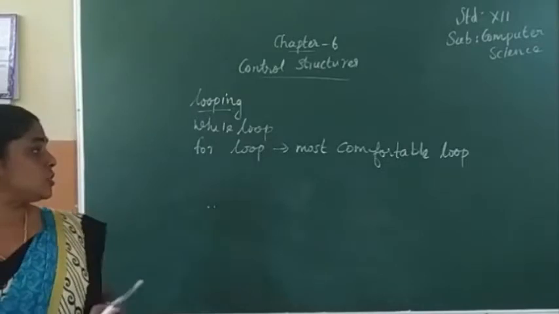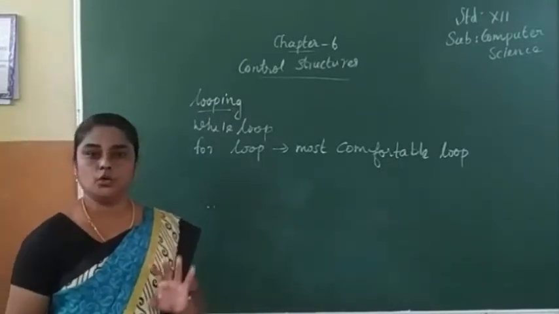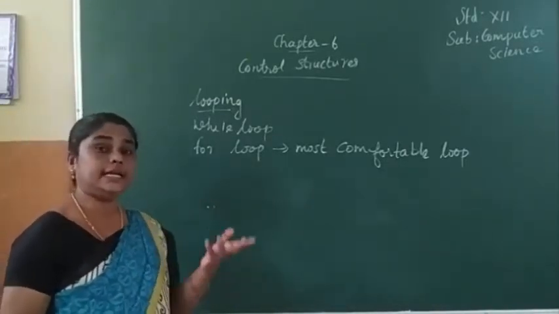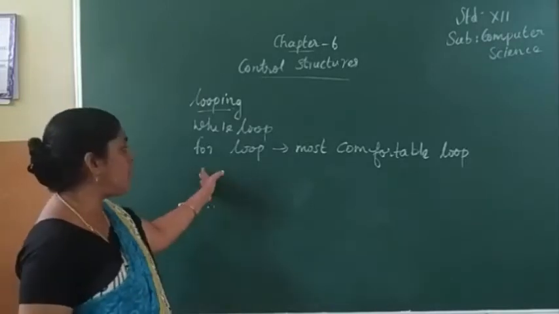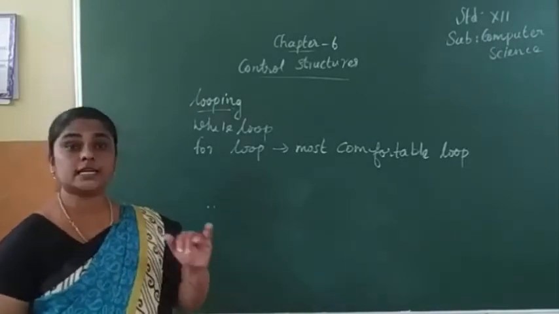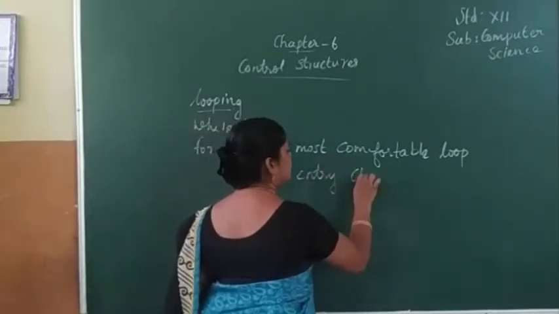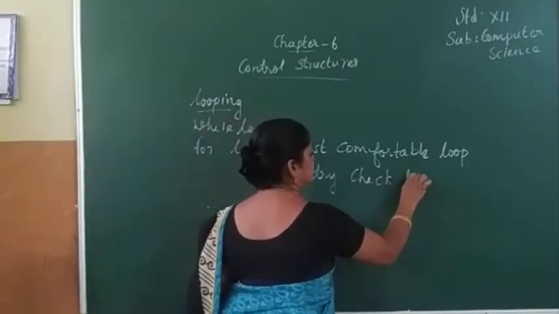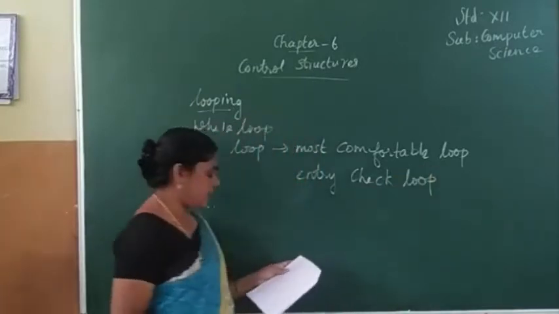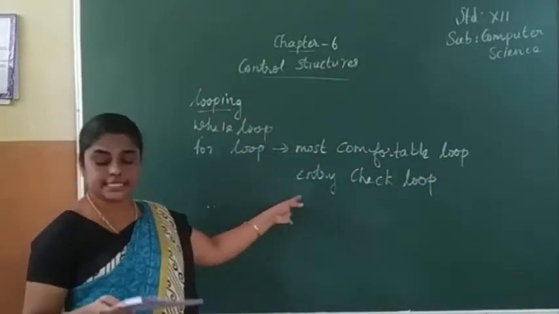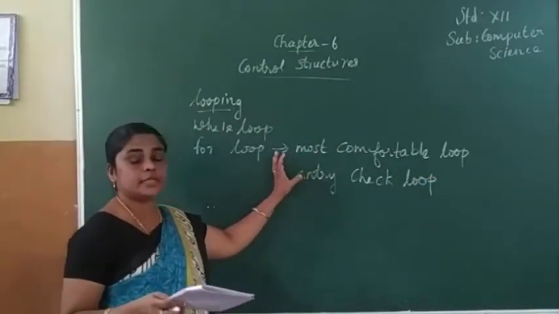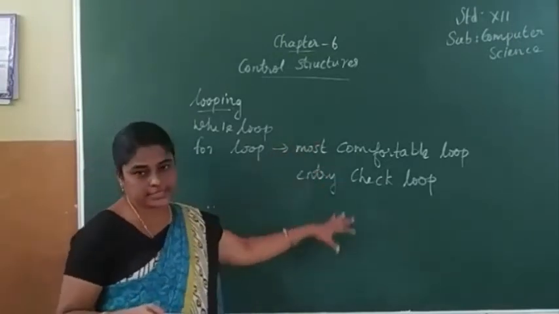Then it is also known as entry check loop. In C++ we studied entry control loop. Here for loop is known as entry check loop. When the condition is checked in the beginning, the body of the loop is executed.